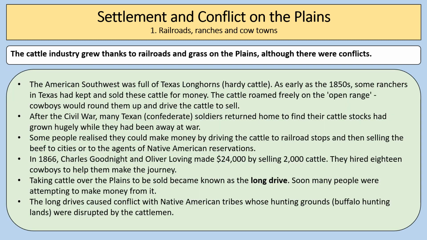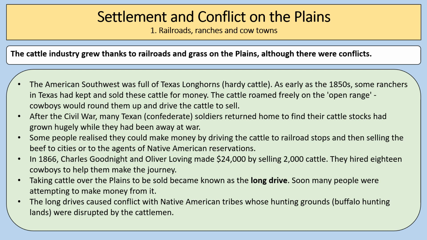Now, the building of the railroads led to an expansion of the cattle industry, thanks to the railroads and the grass on the plains, although there were conflicts during this time. The American Southwest was full of hardy cattle known as Texas Longhorns, and as early as the 1850s, some ranchers in Texas had kept and sold these cattle for money. The cattle roamed freely on the open range. Cowboys would round them up and drive the cattle to sell.